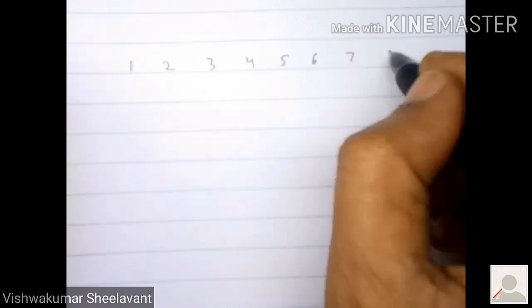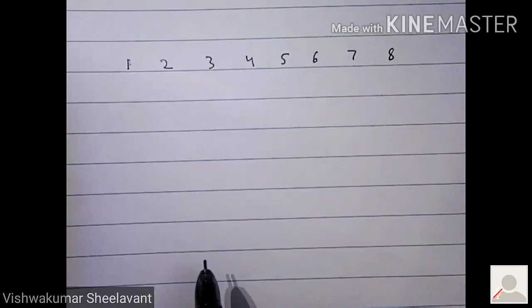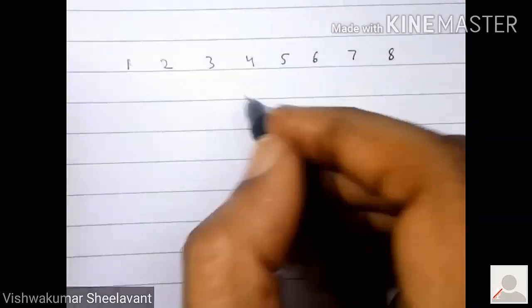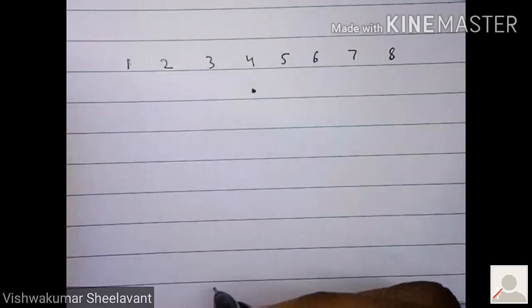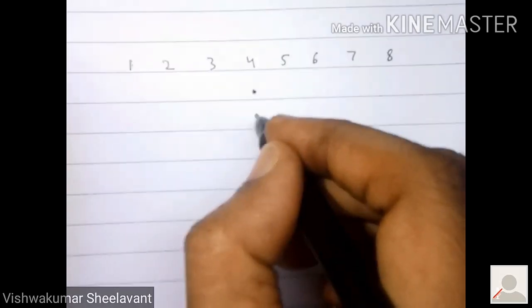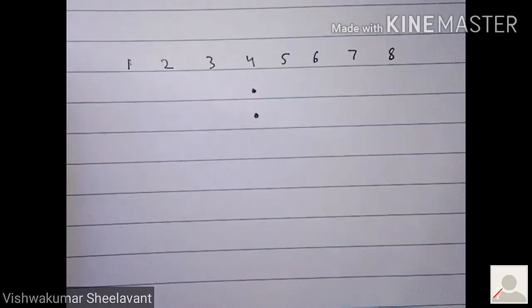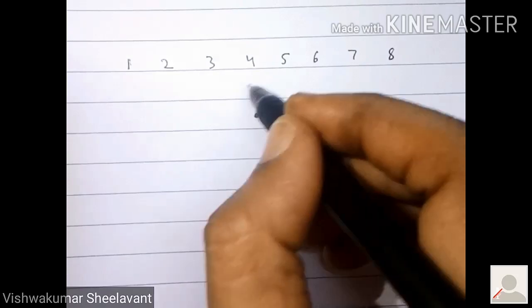Say this is the 8th group. If some element is here, its property should match with this element, because they fall in the same group.